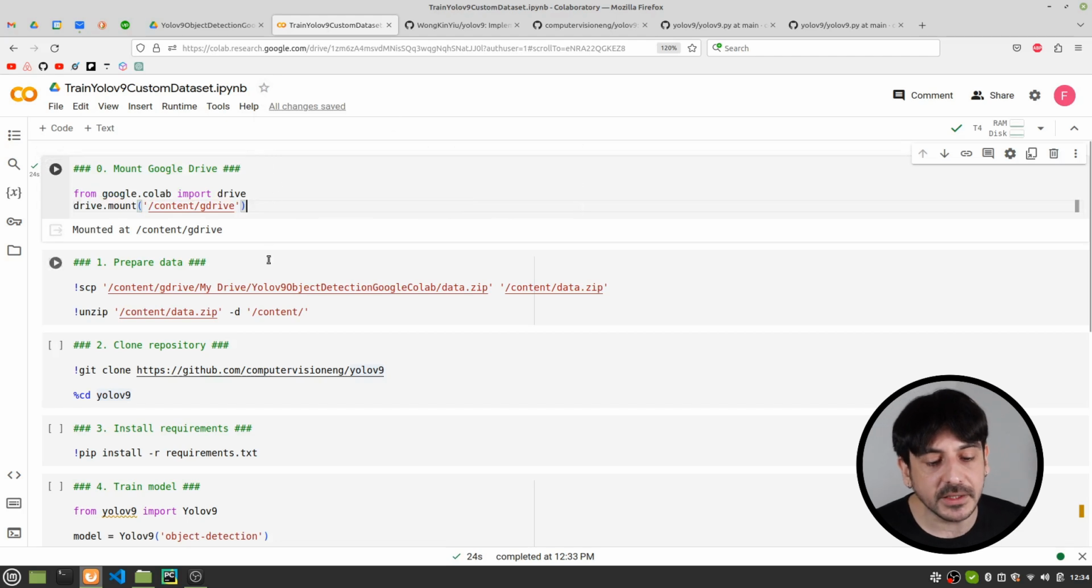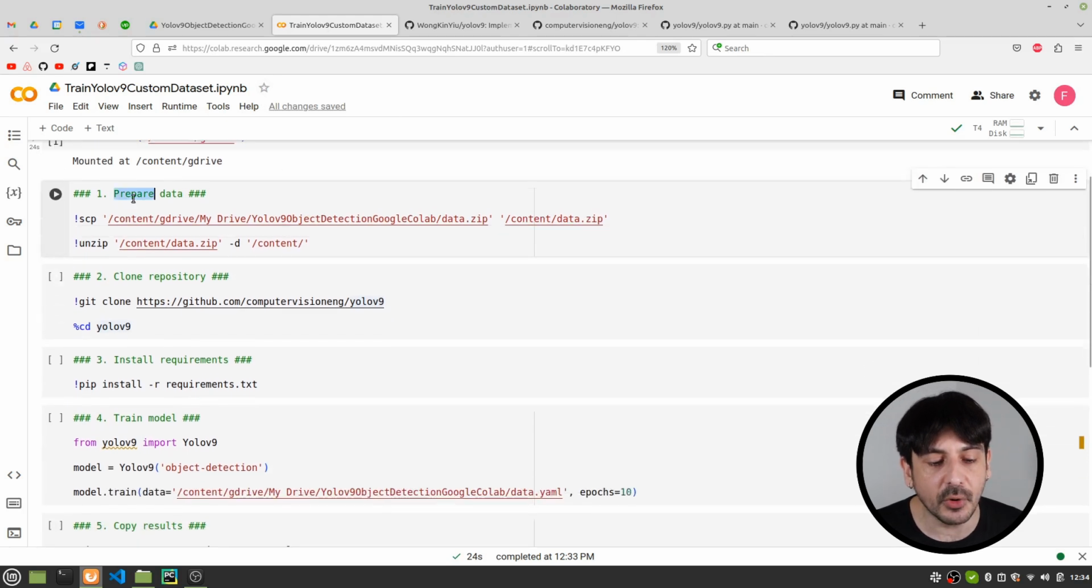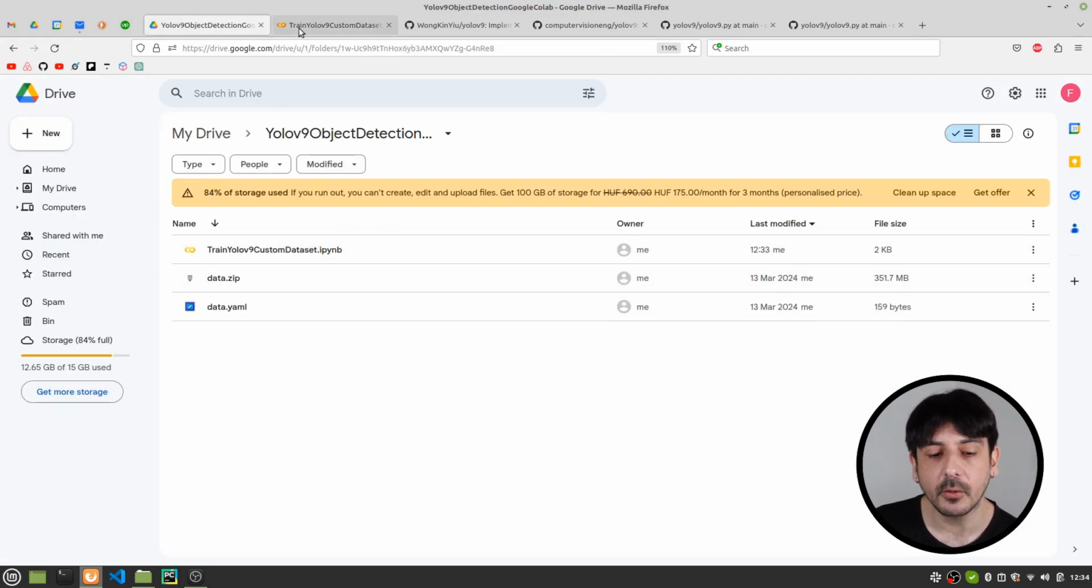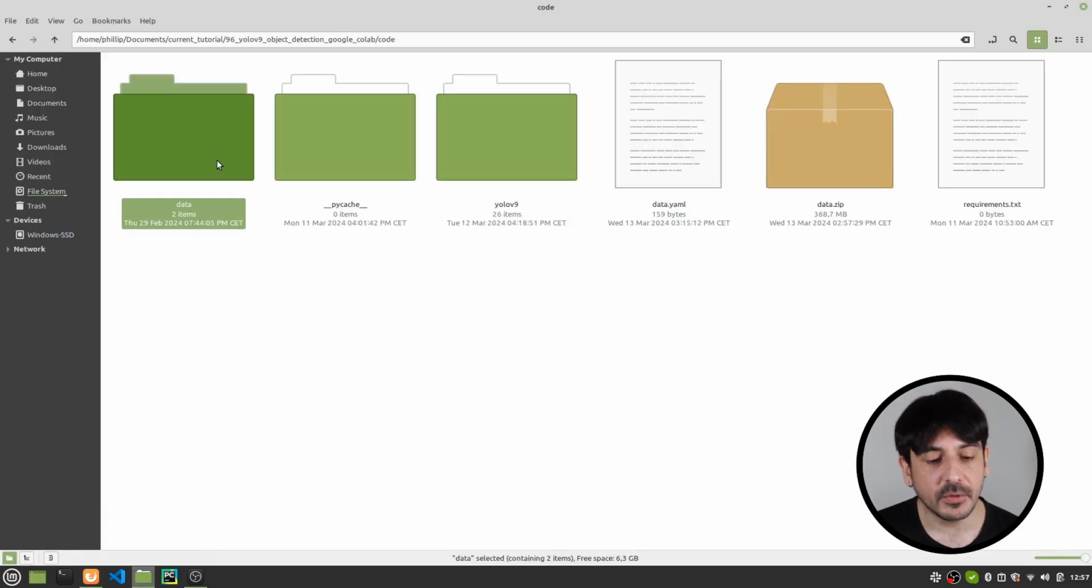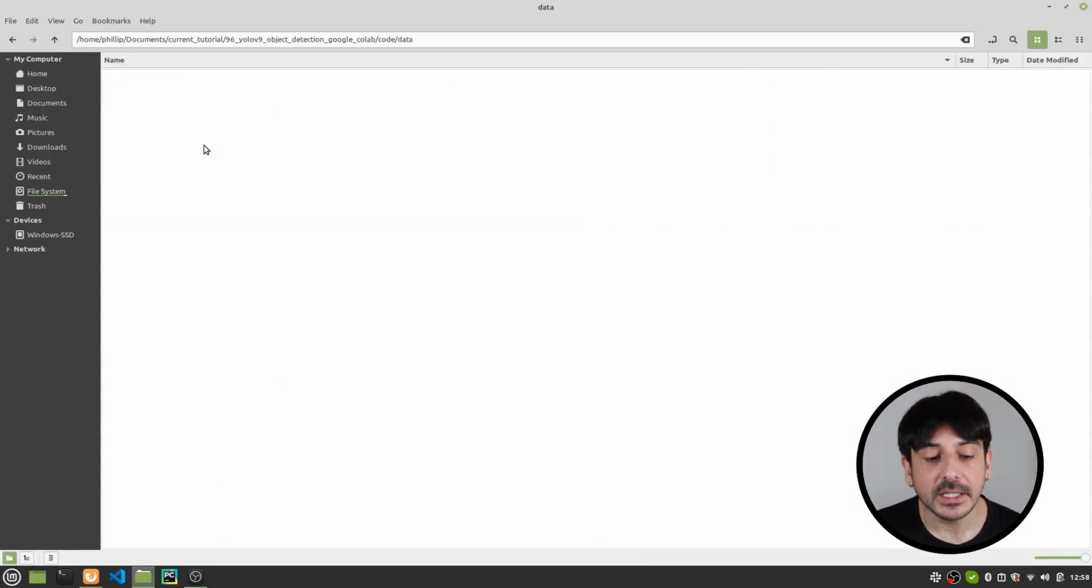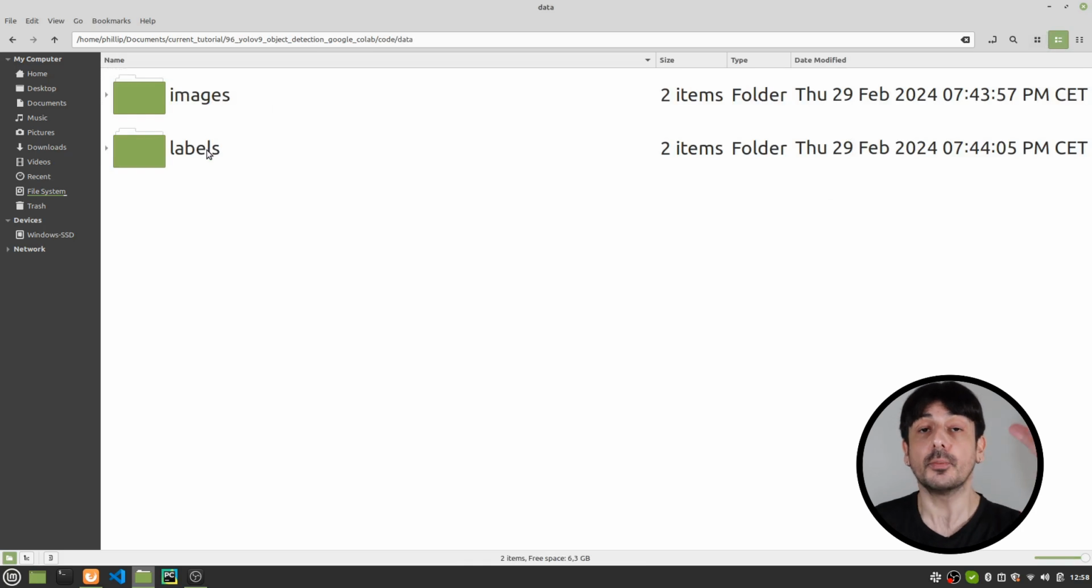Now let's continue to the next cell, and you can see it says prepare data, and this is where we are going to get the data we have in Google Drive, and we're going to copy this data into Google Colab. So let me show you super quickly the data I am going to use in this process. You can see I have this directory over here which is called data, and let me show you something which is super important regarding the data set I am going to use to train this object detector.